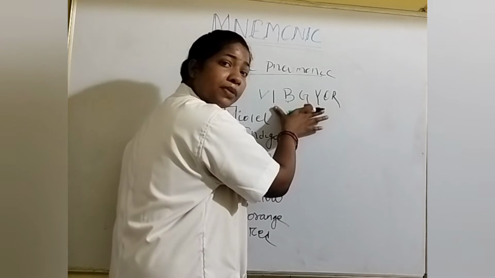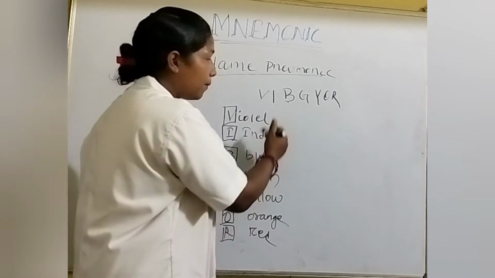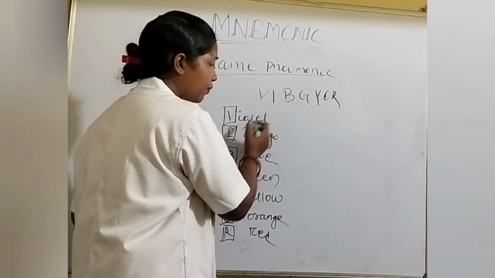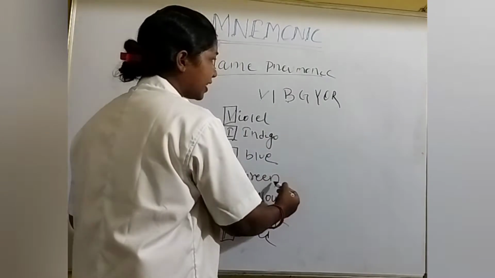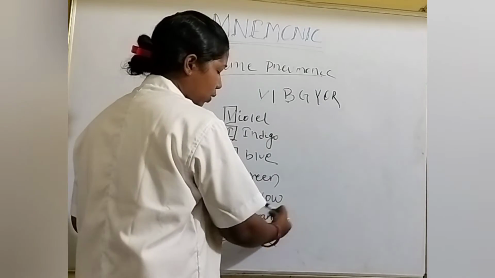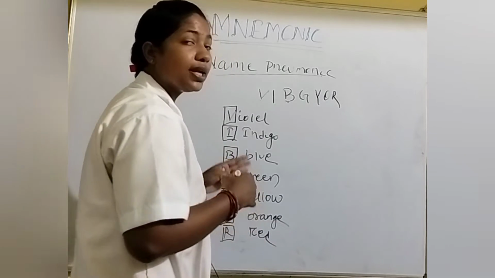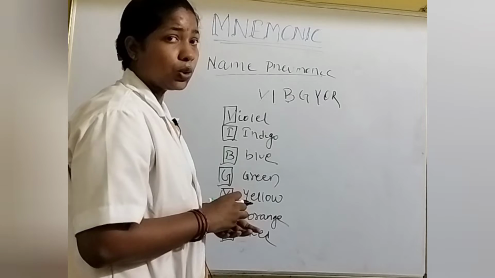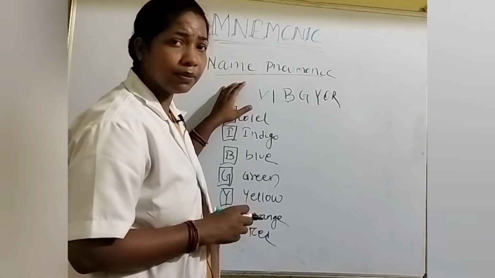From that Vibgyor you can identify the 7 colors. V is violet, I is indigo, B is blue, G is green, Y is yellow, O is orange, R is red. So it is quite easy for you to remember those 7 colors. That method is called name mnemonic.